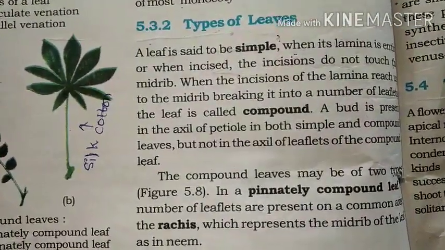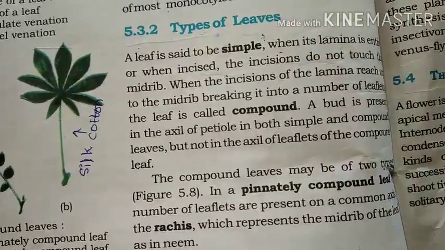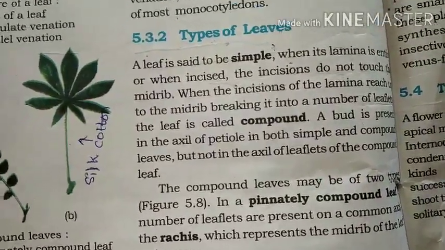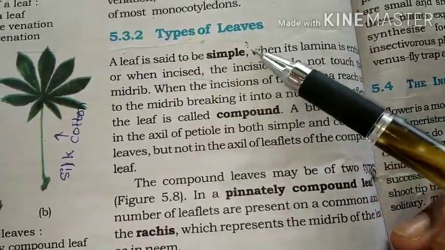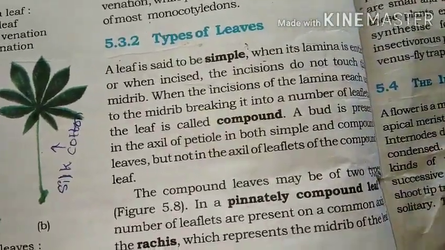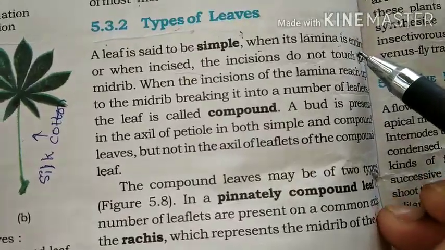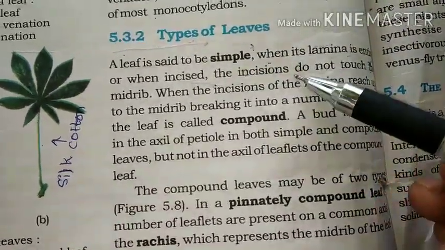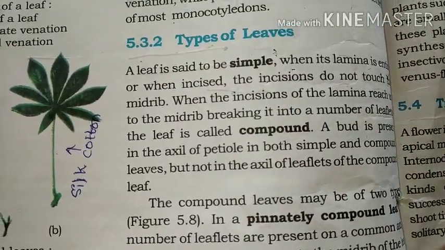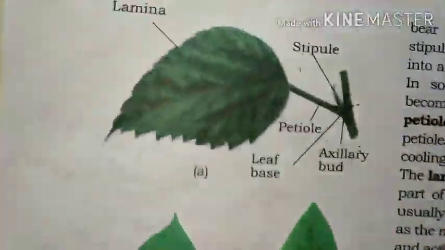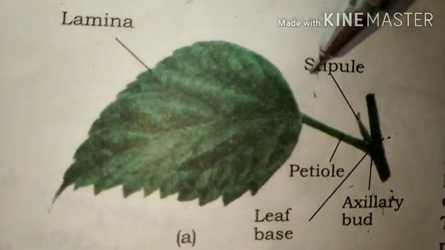Let's talk about the types of leaf, means how many types of leaves are present. So guys, a leaf is said to be simple on the basis of what? When its lamina is entire, or when it is incised but the incision does not touch the midrib. So firstly you have to understand. I will show you the picture. So guys, it is a picture.